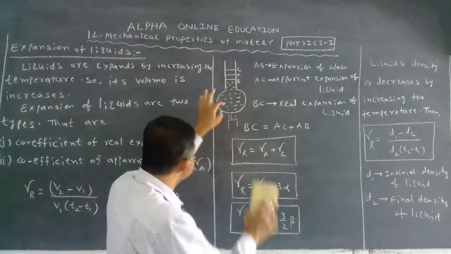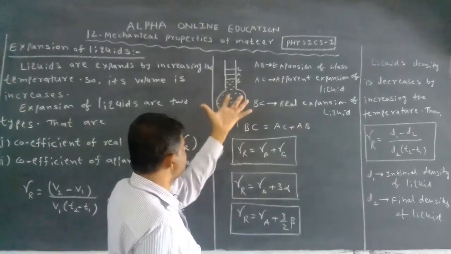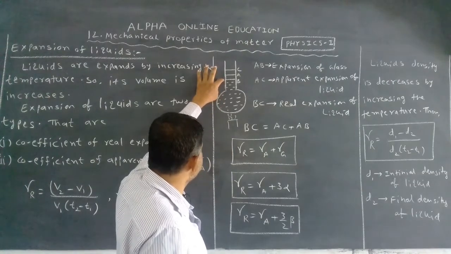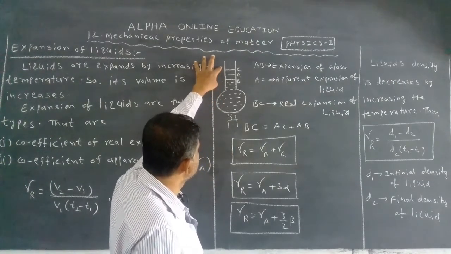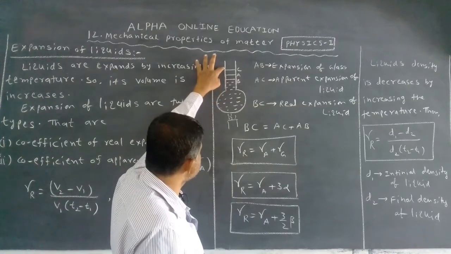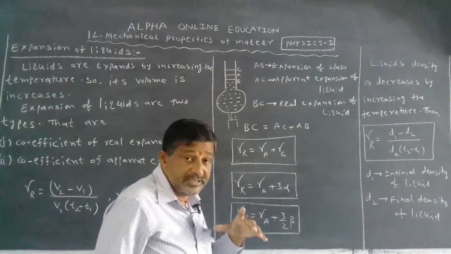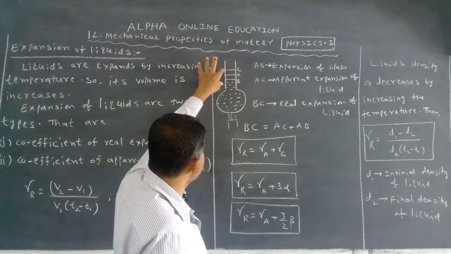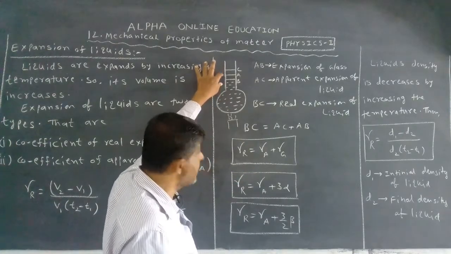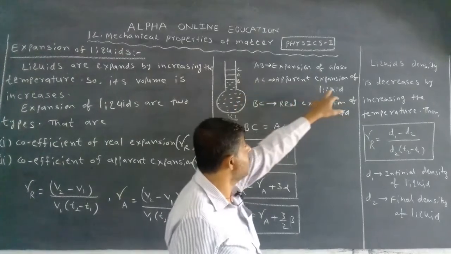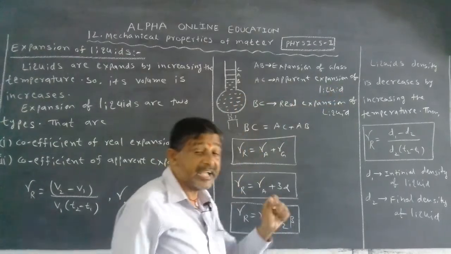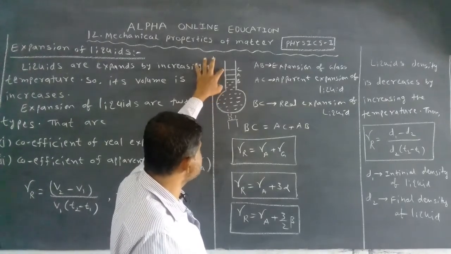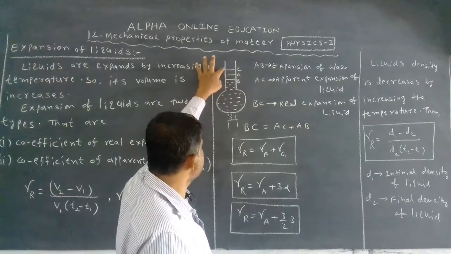After that, the liquid receives the heat energy and starts to expand. It expands from B to C. But it appears to us to expand from A to C. AC is the apparent expansion of the liquid. But the actual expansion is from B to C. Why?